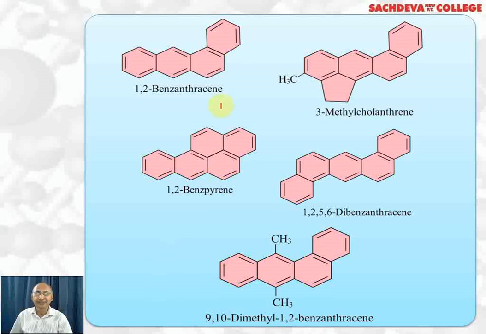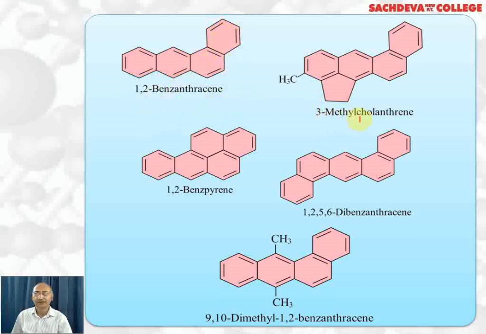So these are cancer-causing polynuclear aromatic hydrocarbons which are formed by incomplete combustion of tobacco, coal and petroleum, and that is the reason nobody should use tobacco for smoking, eating or any other purpose, so that they can prevent themselves from cancer. This compound is 1,2-benzanthracene. This position is 1, this is the first position, second. So at the 1 and 2 positions a benzene ring is attached, so it is called 1,2-benzanthracene.